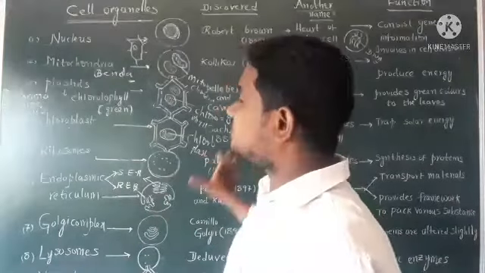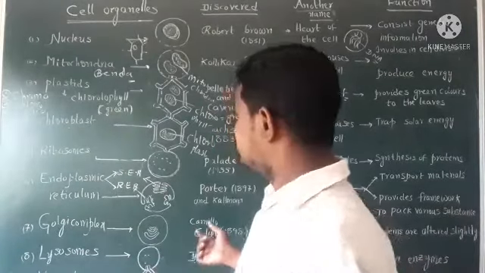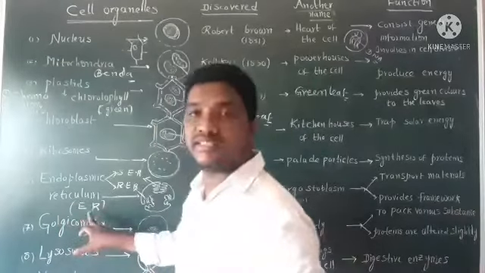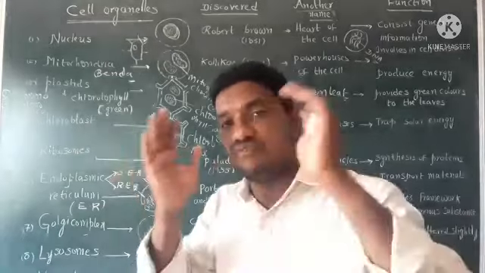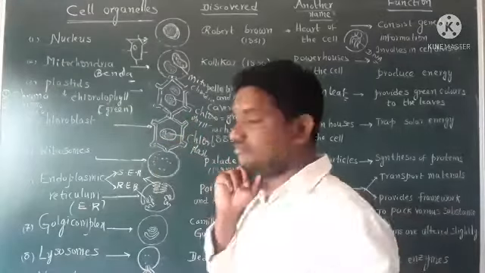Coming to who discovered endoplasmic reticulum, ER, which gives a framework to the cell. It spreads throughout the entire cell.